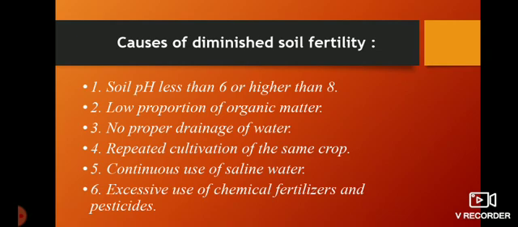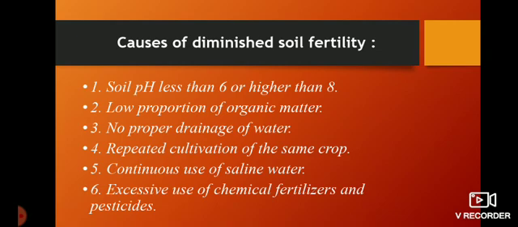Low proportion of organic matter. Due to the absence or the low quantity of organic materials in the soil, it may cause diminished soil fertility. No proper drainage of water, repeated cultivation of the same crop.